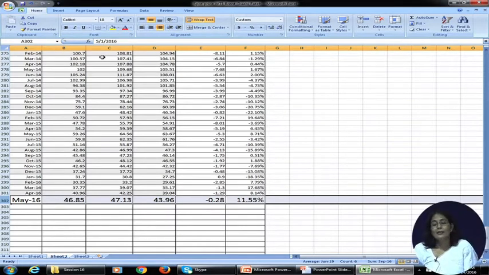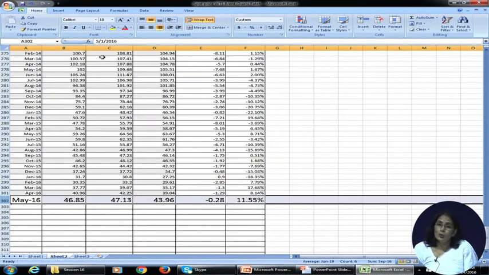If you recall, last class we discussed the API gravity of different marker crudes, and we also discussed that WTI crude has the highest API gravity. So going by this specification, WTI crude should be quoting at a higher price vis-a-vis the Brent crude.